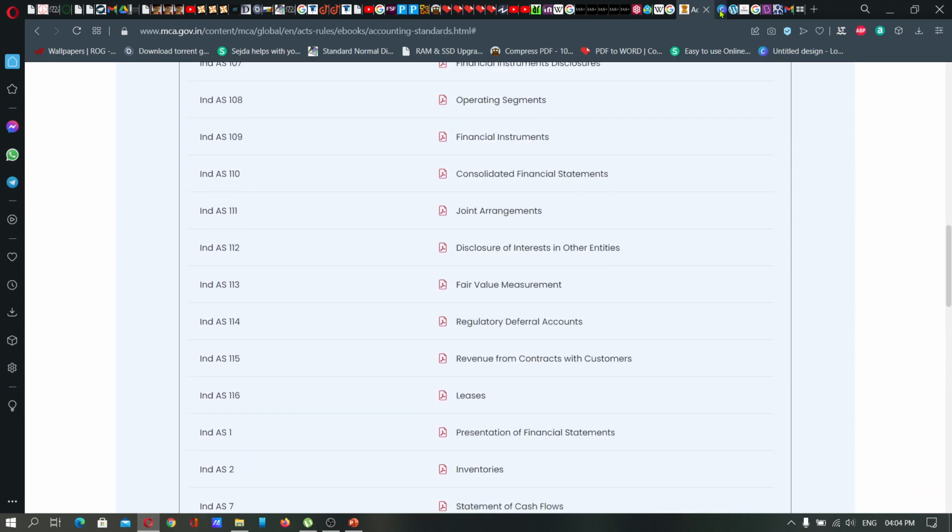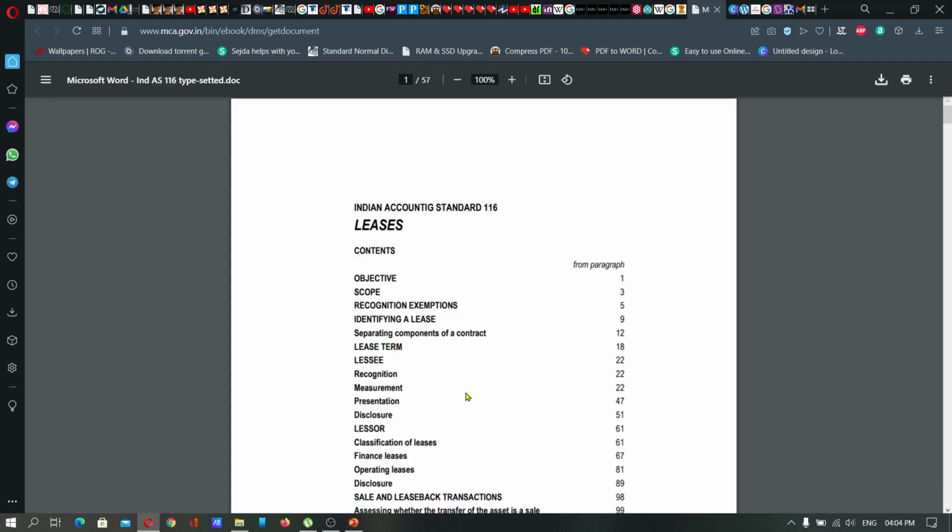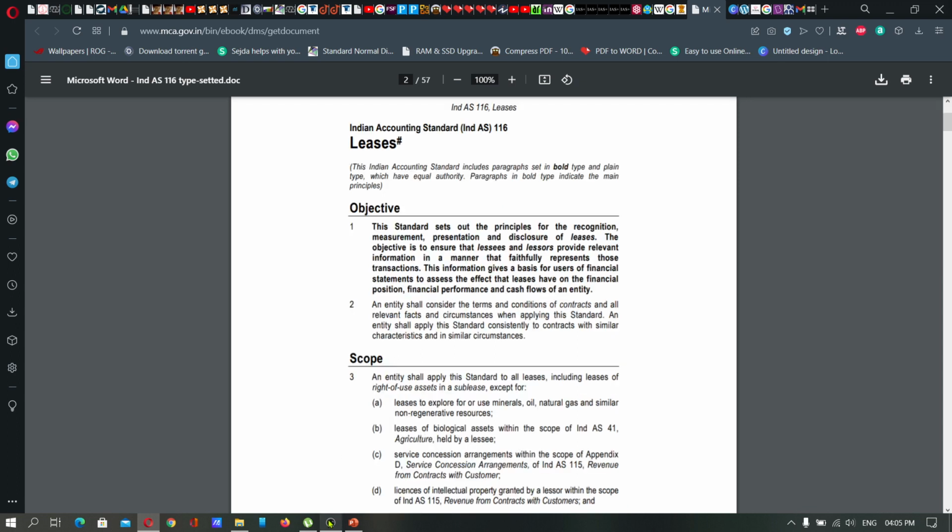Next one, Ind AS 116 deals with leases. I believe we all know what is meant by leases. A lease is an agreement whereby the lessor conveys to the lessee, in return for a payment or a series of payments, the right to use an asset for an agreed period of time. So that is known as a lease.